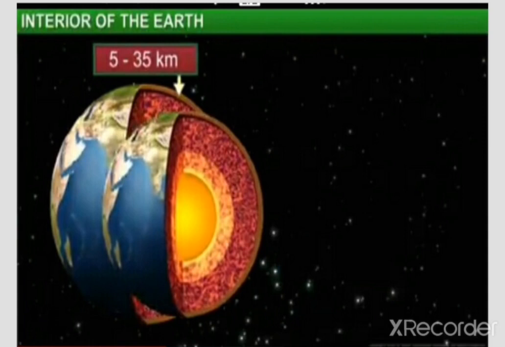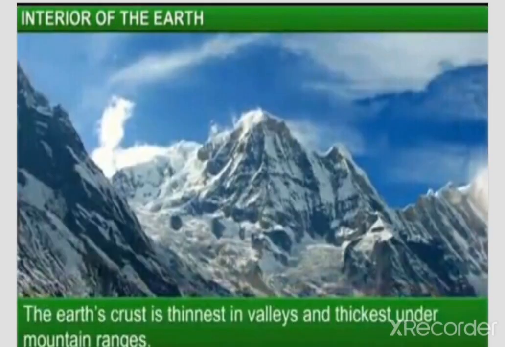Then already I told you that you should tell me where the crust is the thinnest and where it is the thickest. Already before 5 minutes we discussed that the earth's crust is thinnest in valleys and thickest under the mountain ranges.